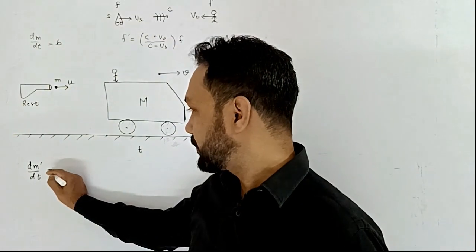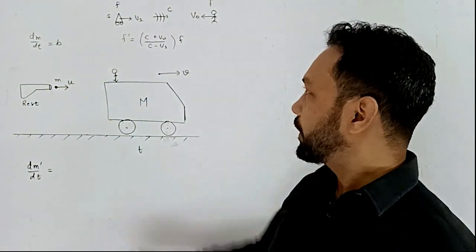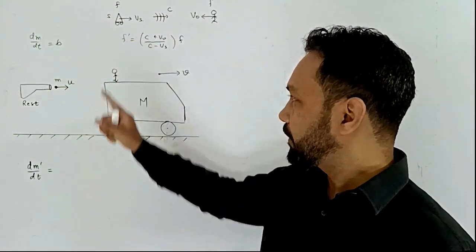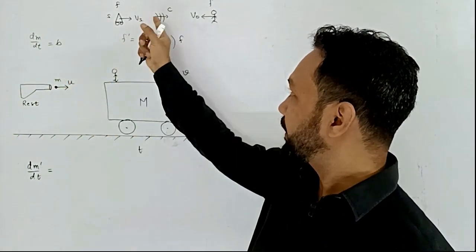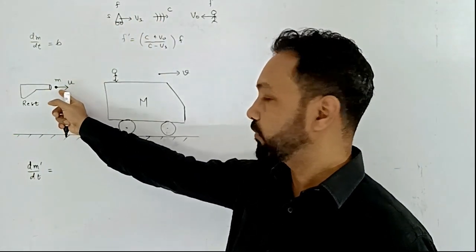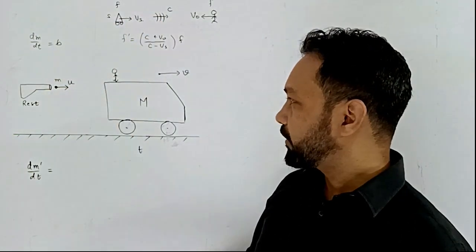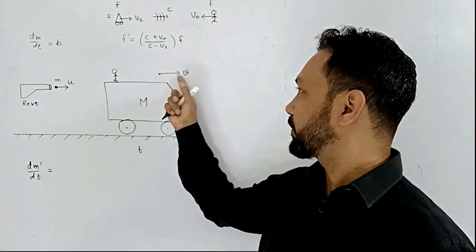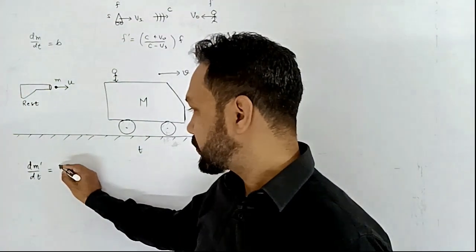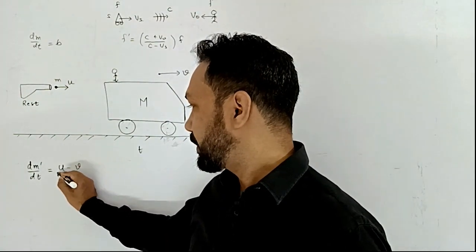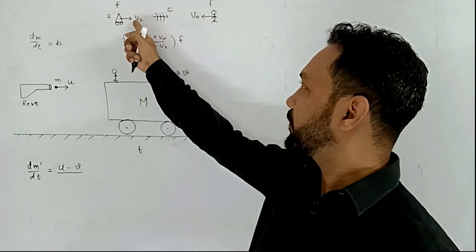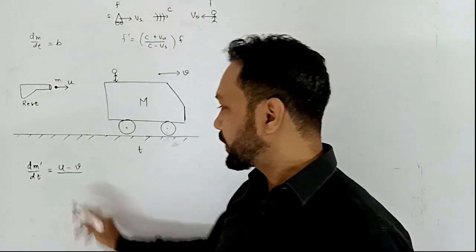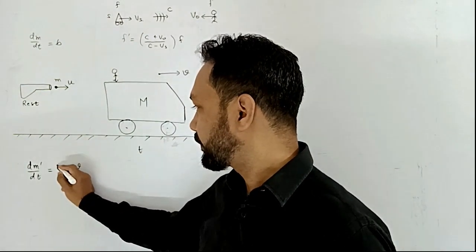So using the Doppler effect formula, I can use now here on these bullets, the relative velocity. In place of sound I have a bullet which is moving with velocity u. So relative velocity between the bullet and the observer which is moving with velocity v, that is u minus v, divided by relative velocity between bullet and gun, that would be u minus 0.